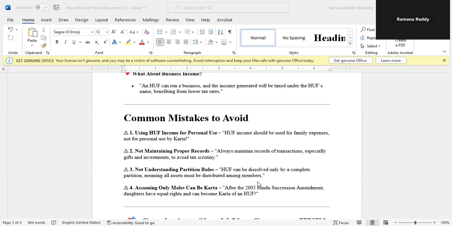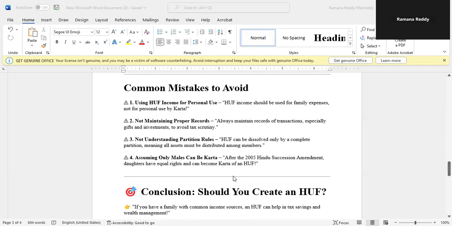And the third one is not understanding partition rules. HUF can be dissolved only by a complete partition, meaning all assets must be distributed among the members. Assuming only males can be a Karta is also a mistake. After the 2005 Hindu Succession Amendment, daughters have equal rights and can become the Karta of an HUF.